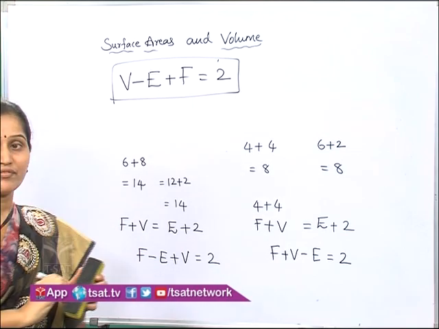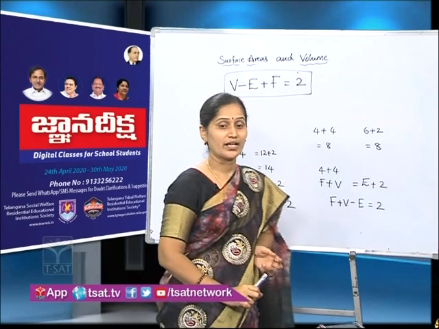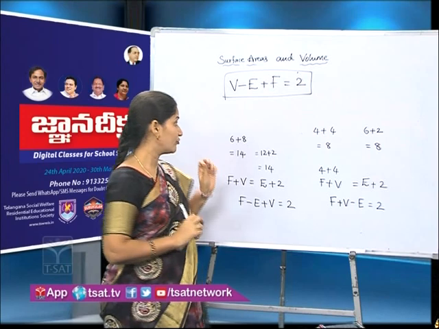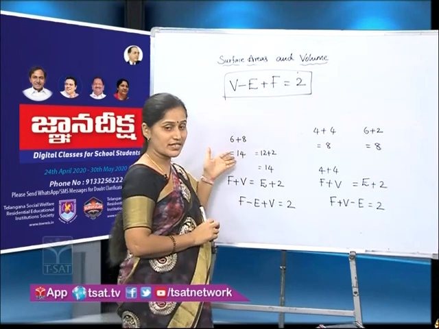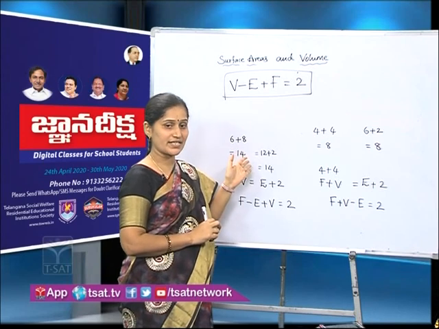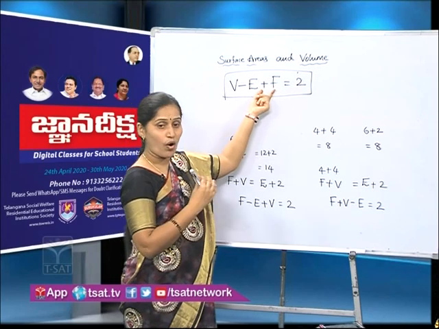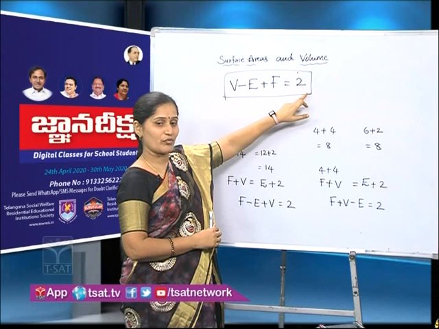See here, we have verified for 2 objects here, is it or not? But if you take any polyhedron and calculate its vertices, edges and faces, for all the polyhedrons you will get V minus E plus F equals 2 only. See how beautiful it is.